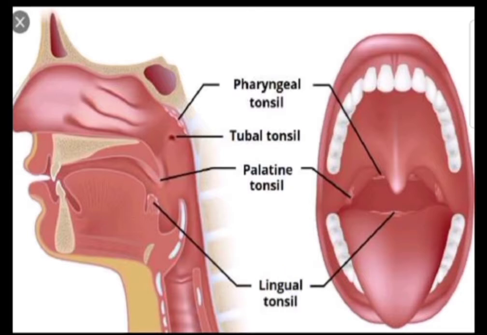They are lying just lateral to the uvula. You can see this is the anterior pillar and the posterior pillar, and in between there are almond shaped masses which are known as the